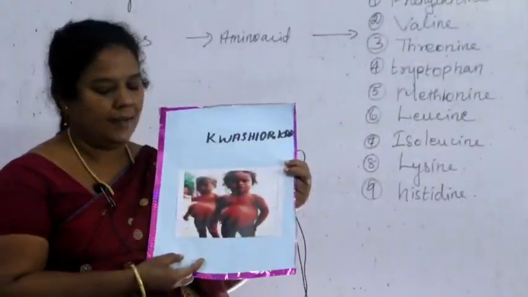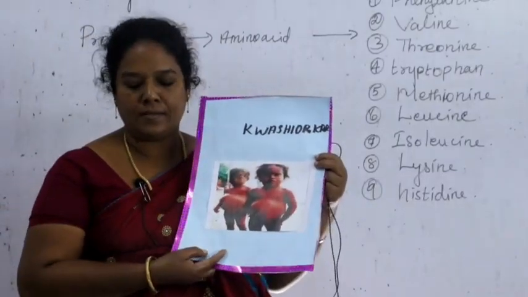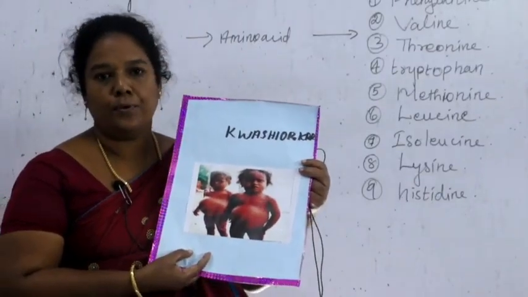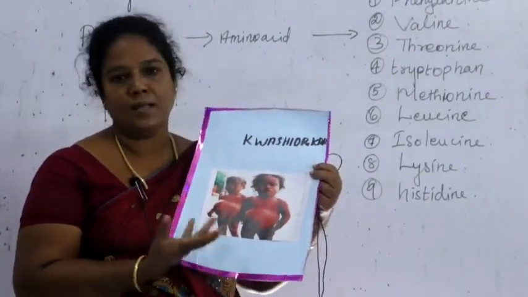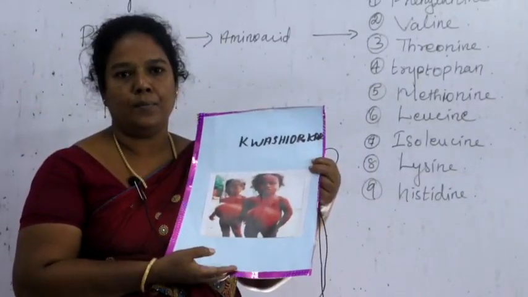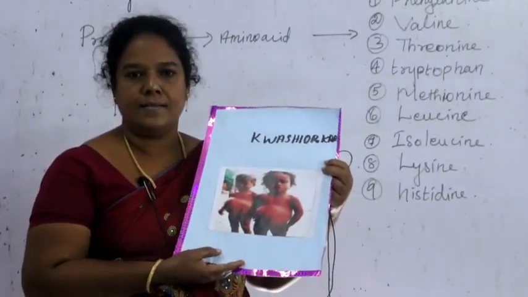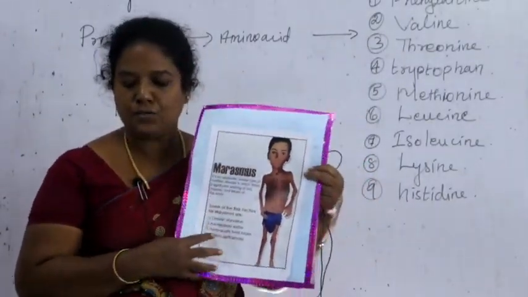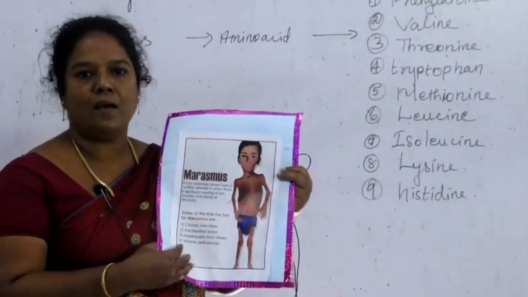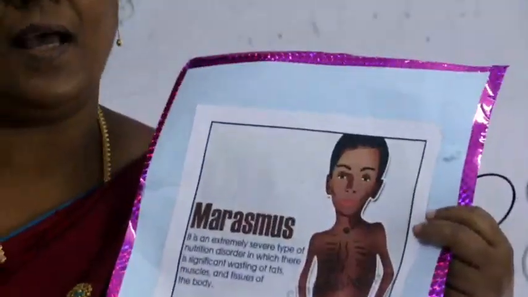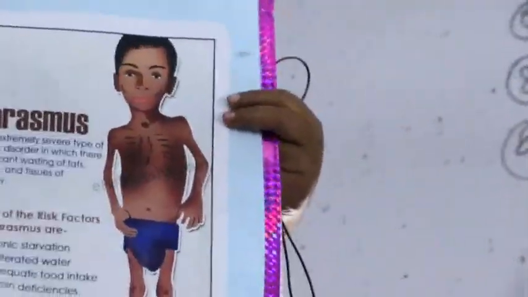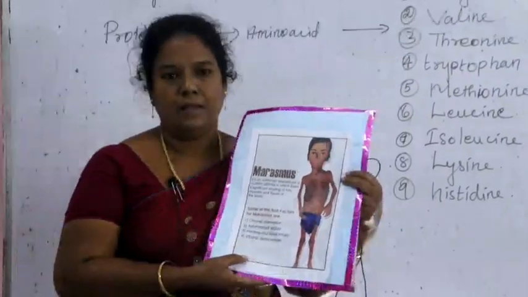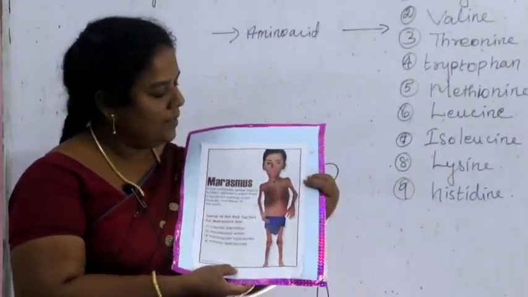Listen, children, it affects children between 1 to 5 years of age whose diet mainly consists of carbohydrates but lacks protein. Suppose they take a large amount of carbohydrates and avoid protein, they may get this kind of disease. Are you clear, children? The next one is marasmus. It usually affects infants below the age of 1 year, when the diet is poor in carbohydrates, fats and proteins. Listen, children, the symptoms of marasmus. Look at the picture, children.